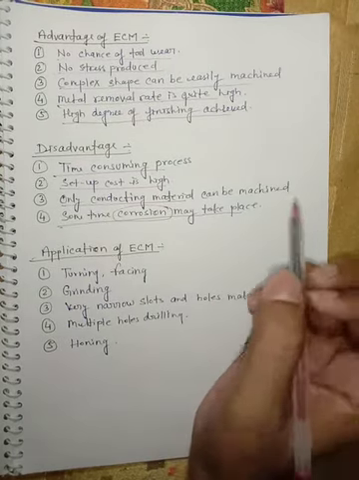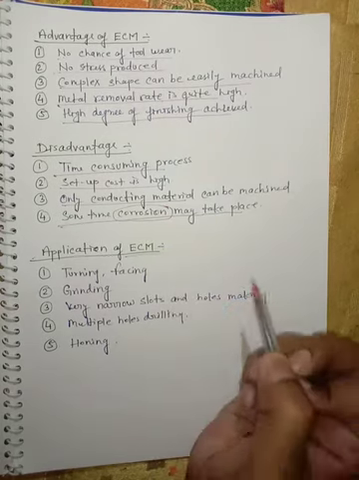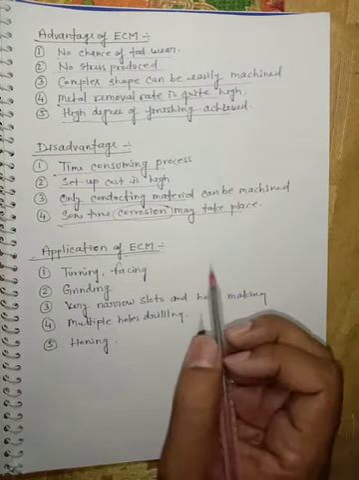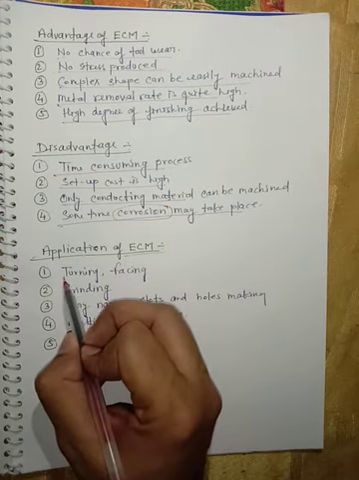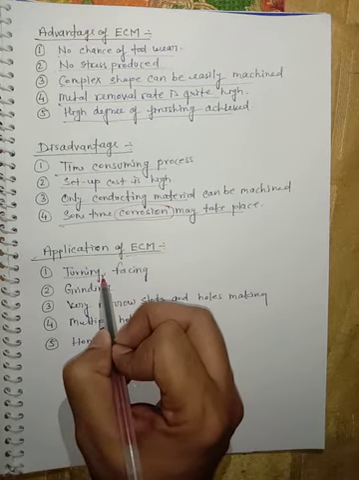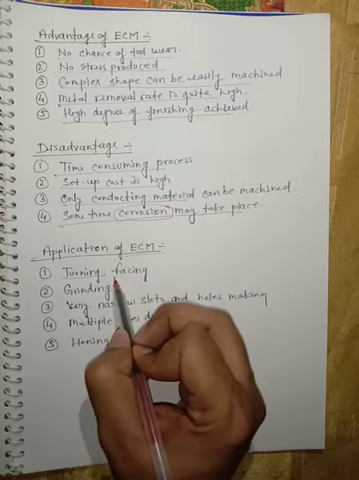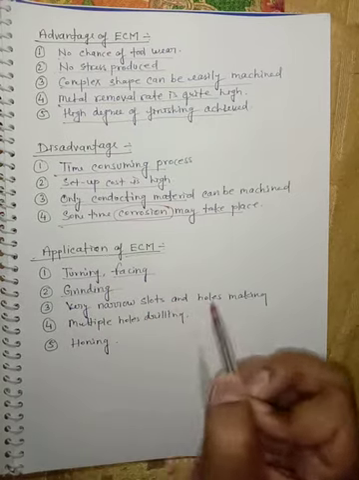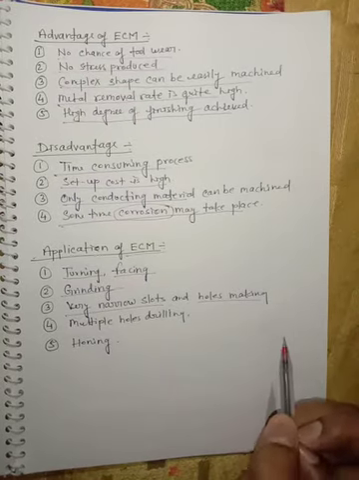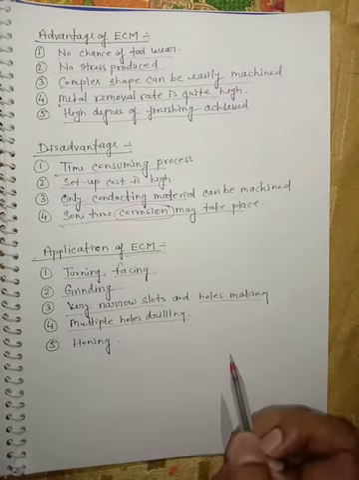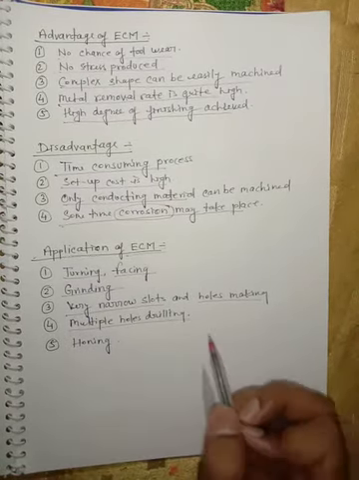Okay, now what are the applications of the ECM process? It has wide application in industry. We can perform many types of work. For example, we can give some turning operation on the workpiece. We can do facing, grinding, very narrow slots can be cut, and small holes can be made. Multiple hole drilling is also available in the ECM process, and honing, which is known as a super finishing operation.